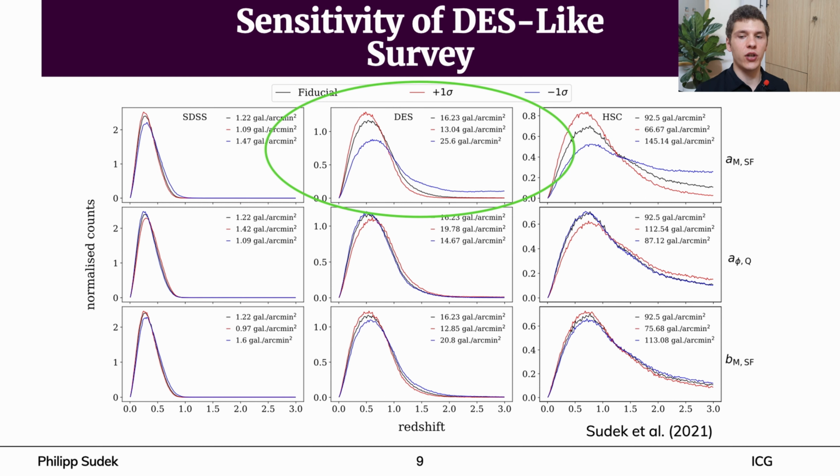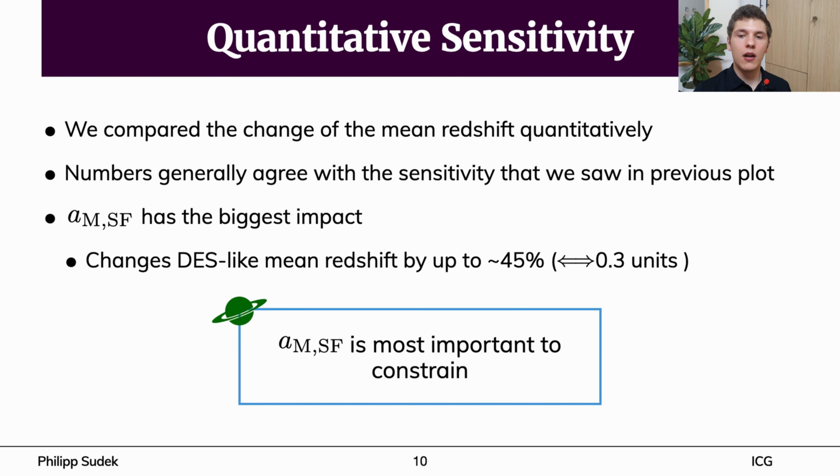But how do these changes of the redshift distribution look like quantitatively? To compare the test and fiducial redshift distribution quantitatively, we looked at the changes of the mean redshift. Generally, the numbers agree with the differences that we saw in the previous plot. As discussed earlier, AM has the biggest impact on all surveys.